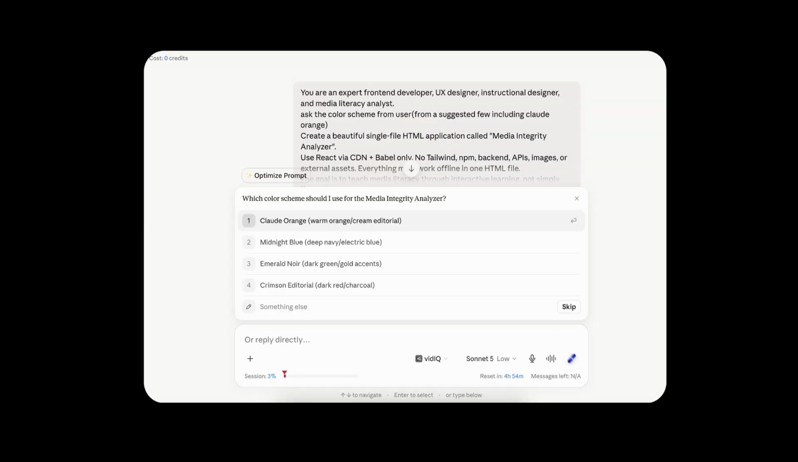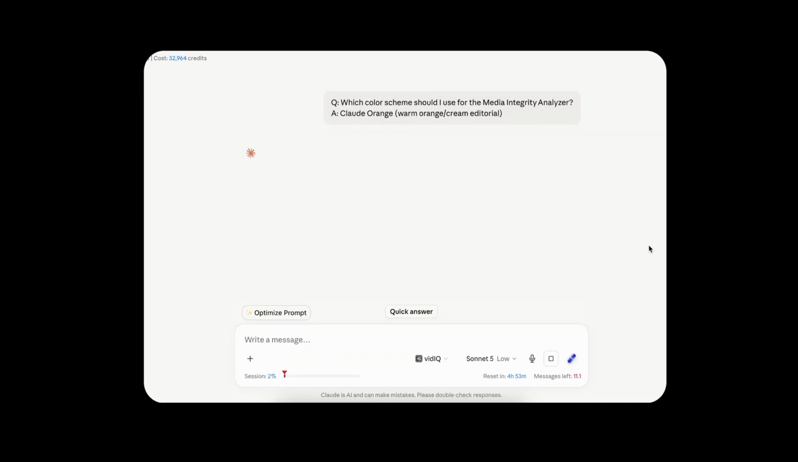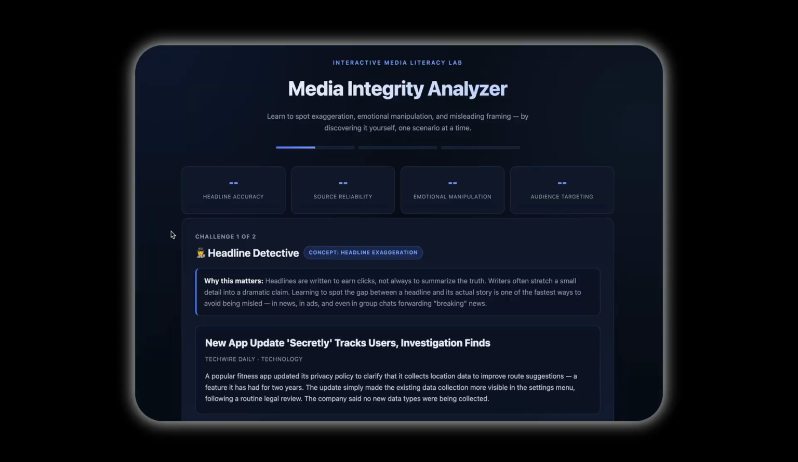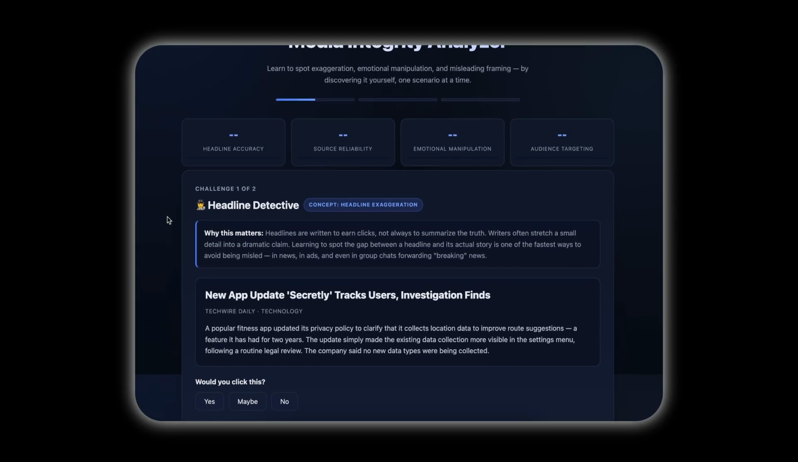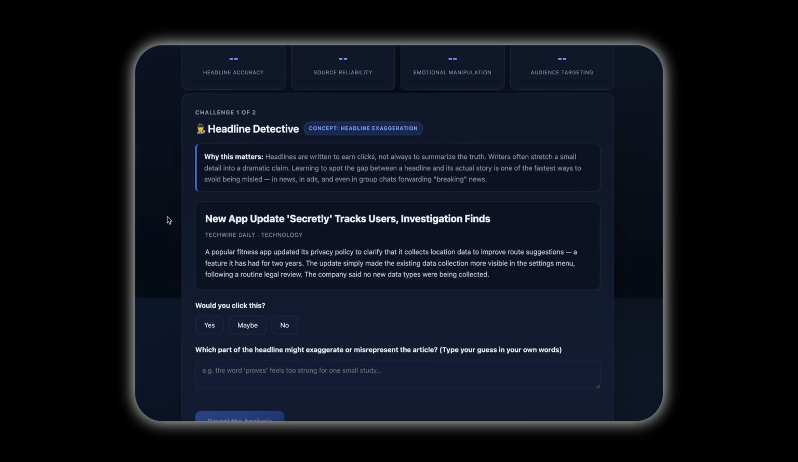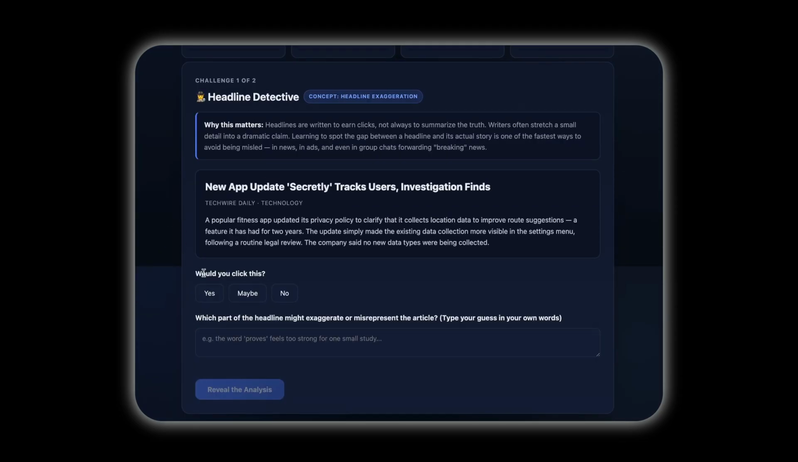The app begins by letting users choose a color theme, including Claude Orange, before entering a guided learning experience. First, users take on the role of a headline detective. They're shown a fictional news headline and matching article, then asked, "Would you click this? And can you identify which part of the headline may be exaggerating the story?"